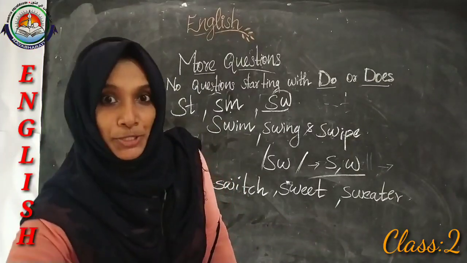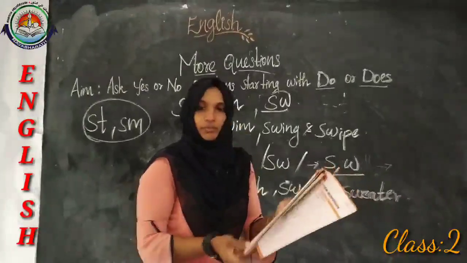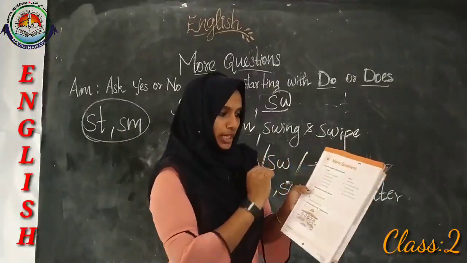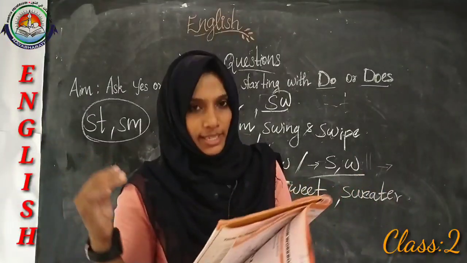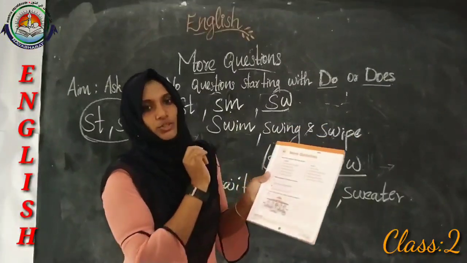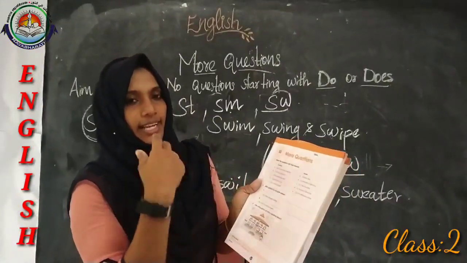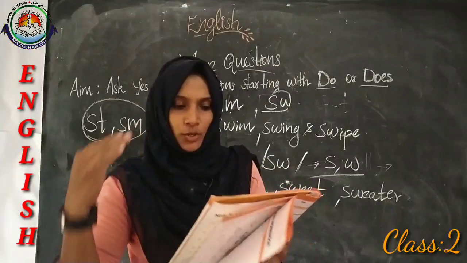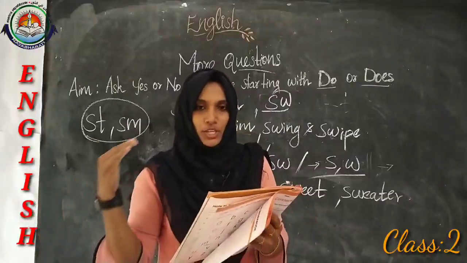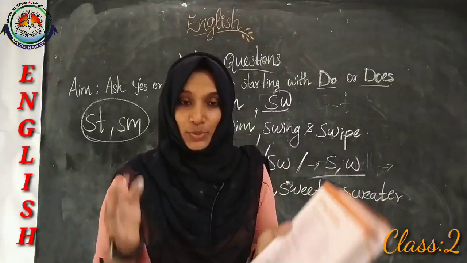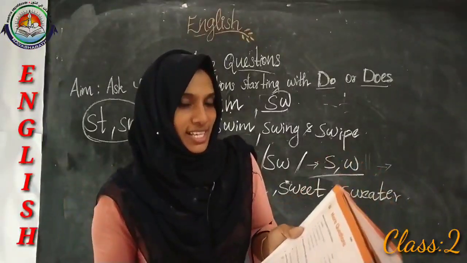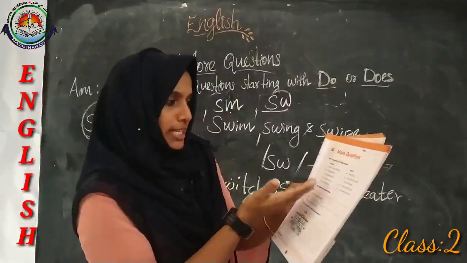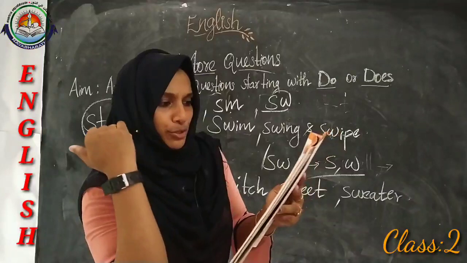So dears, let's move to our workbook. Open page number 23 from your workbook, S3, more questions. So number 1, match the questions with their answers. On one side, the questions are given and on the second side, the answers are given. So here, what will you do? Here you have to match the questions with their answers. So we already know that the questions which start with do or does always have their answers with yes or no. From this question, letter A, when do you go to the beach?